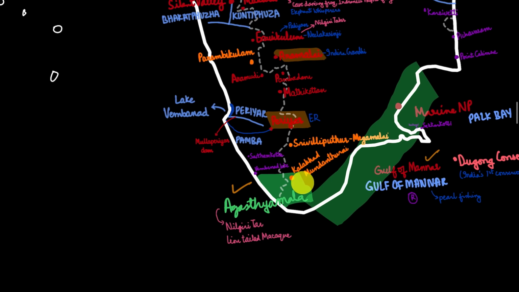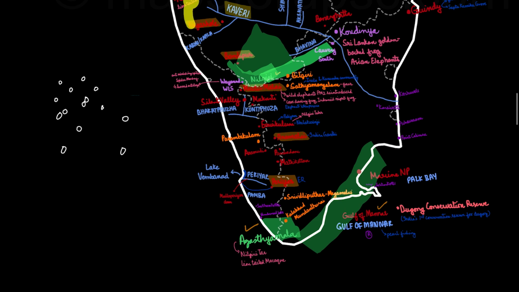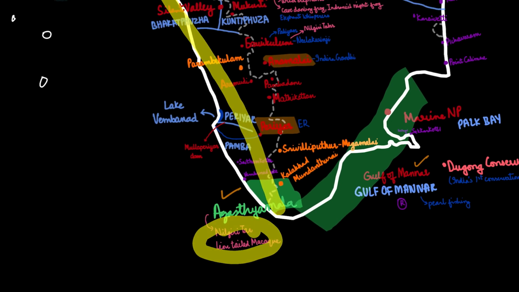Then we have the Agasthyamala Biosphere Reserve. It is between Kerala and Tamil Nadu, so it is shared by both of these states. The Agasthyamala has the Nilgiri Tahr and lion-tailed macaque. As I told you, the lion-tailed macaque is found in the Western Ghats. So Nilgiri Tahr is also found here.